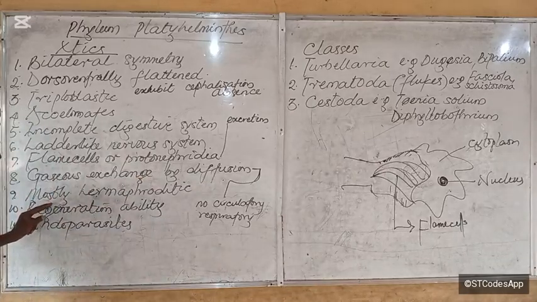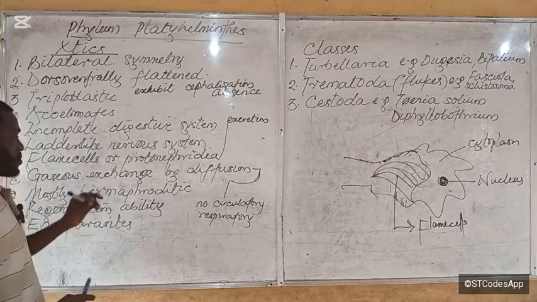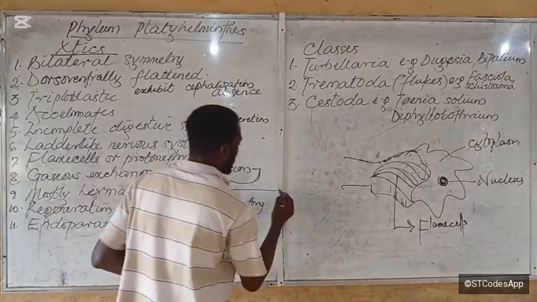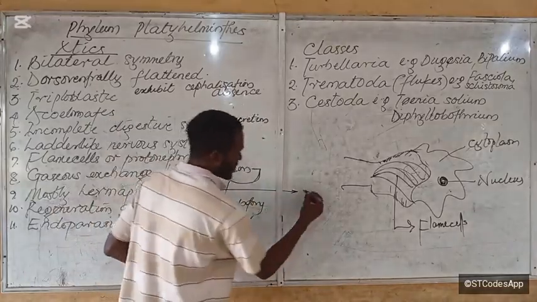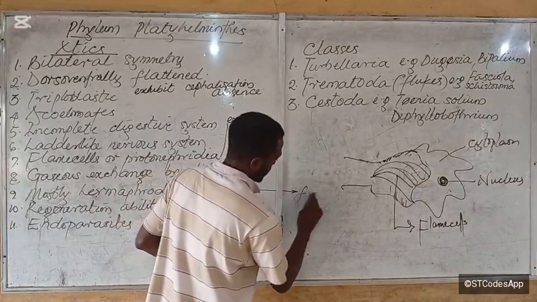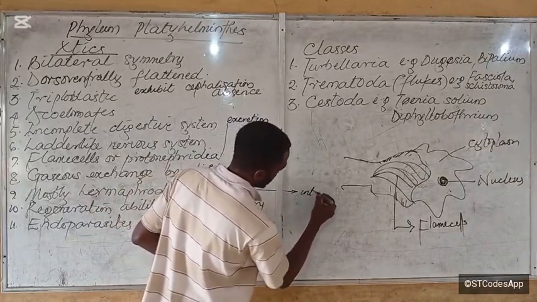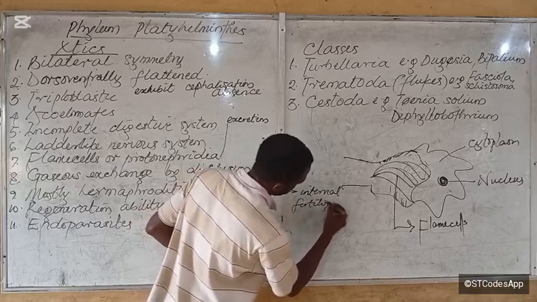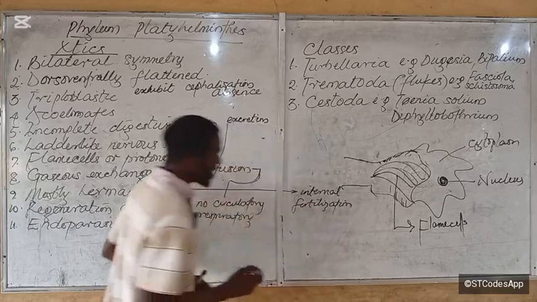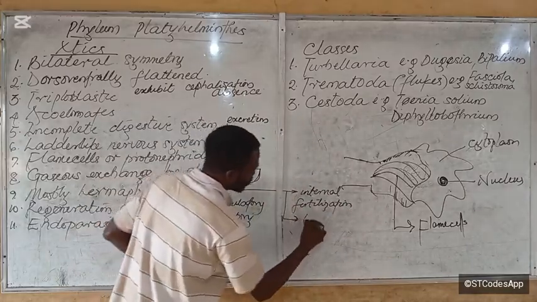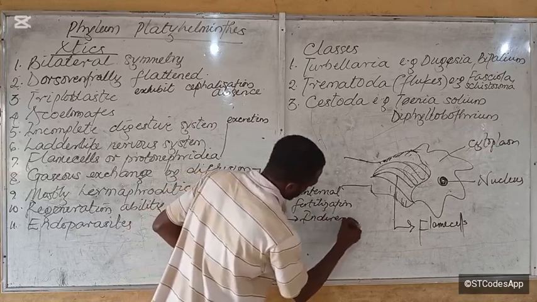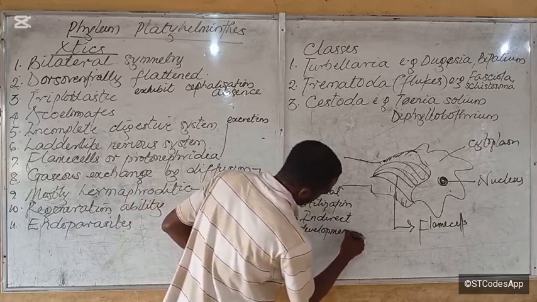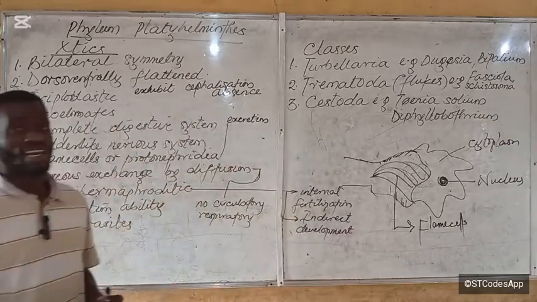Then they are mostly hermaphrodites, and fertilization is internal. They also show indirect development, which means they will have larval stages.